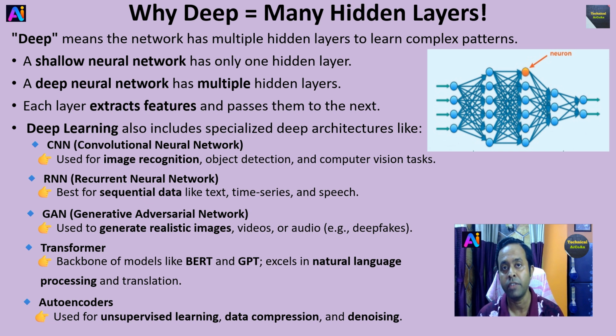GAN, generative adversarial network, is used to generate realistic images, videos or audio, for example deepfakes, right? Transformer is the backbone of models like BERT and GPT, and excels in natural language processing and translation, okay? And autoencoders are used for unsupervised learning, data compression and denoising, okay?